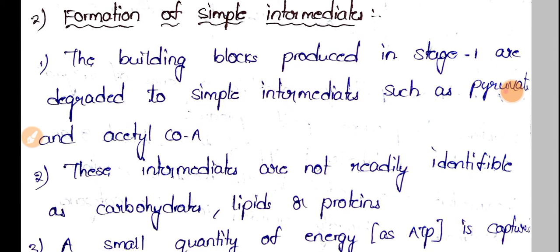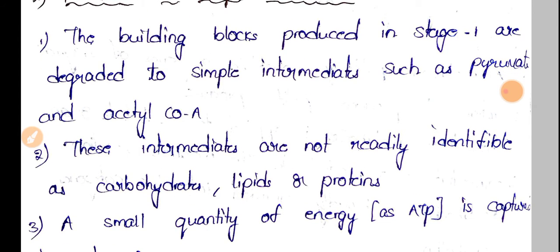Here the building blocks which are produced in the first stage are degraded to simple intermediates like pyruvate and acetyl CoA. These are majorly produced by metabolic pathways like glycolysis, Krebs cycle and so on. Finally, intermediates like pyruvate and acetyl CoA are formed, and these are further converted and lead to the third step.